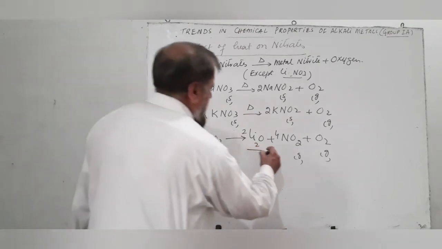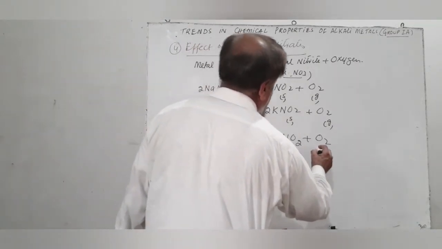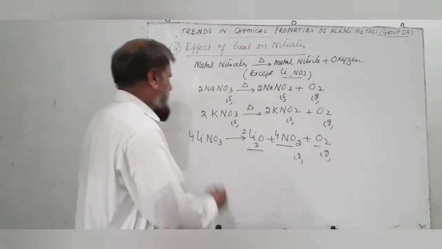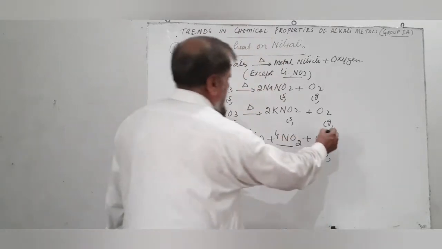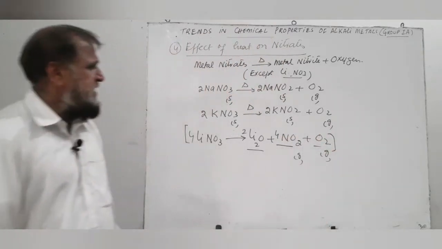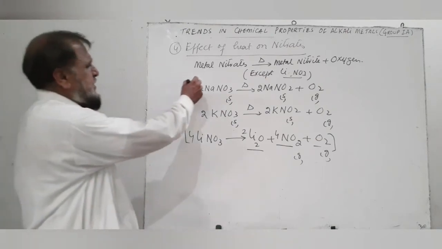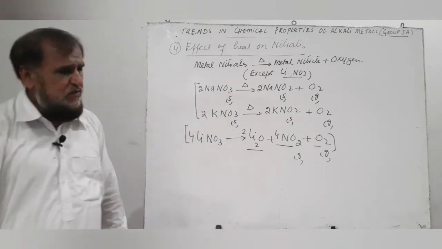We get lithium oxide, nitrogen dioxide or nitrogen peroxide, and oxygen gas, and this reaction of lithium nitrate is slightly different from the rest of the nitrates of group 1A.